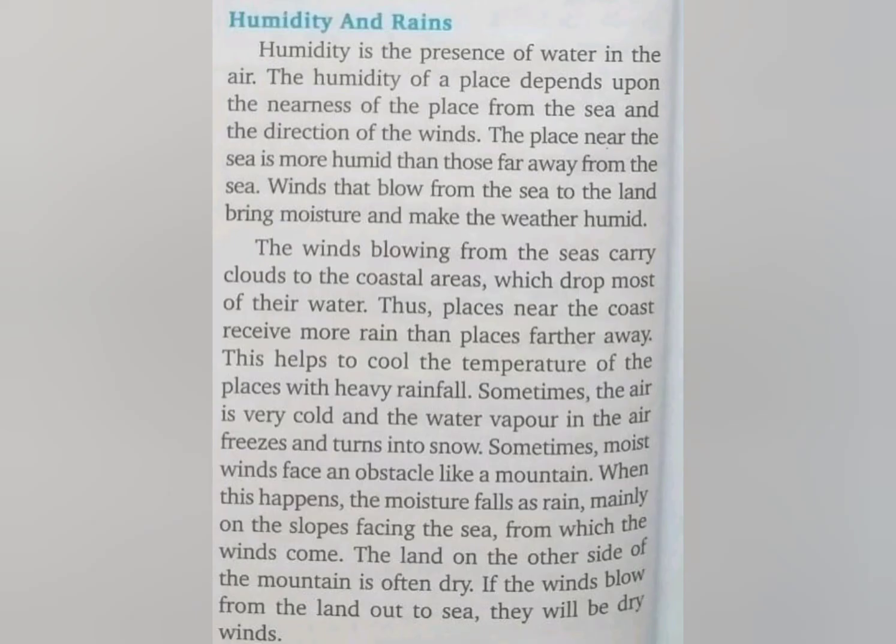Another factor that determines the climate of a place is humidity and rains. Now, what is this humidity? Let's take an example. In the months of June and July, when you touch your hands, you feel a little sticky kind of feeling, which is actually humidity. Here are the points to remember.